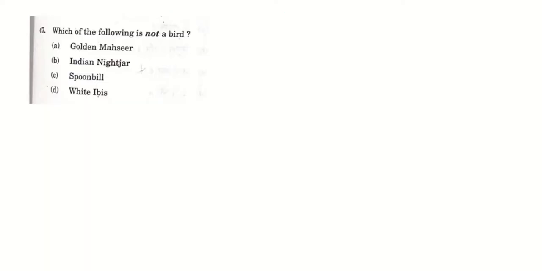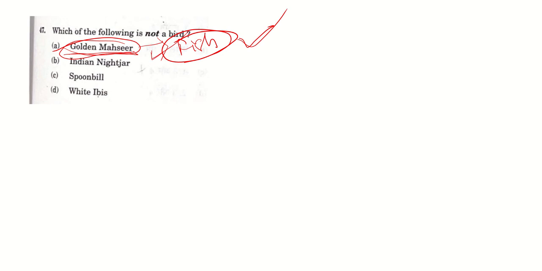Then coming to, it's an easy question. Which of the following is not a bird? The golden mahseer, it's a fish. Okay, it was in news for some time last year. So it's a direct question, you can say. By looking at this option only, you can say this is not a bird.